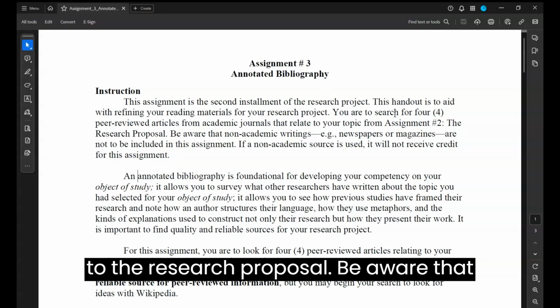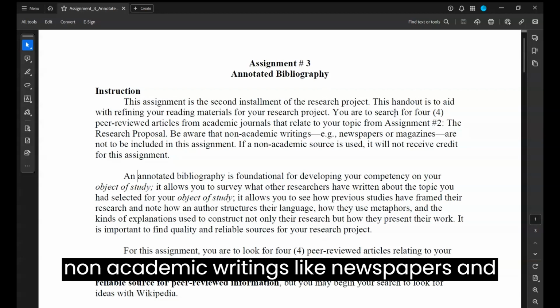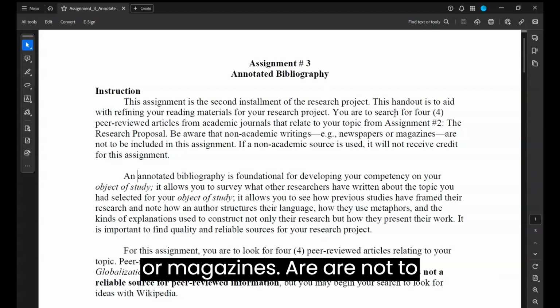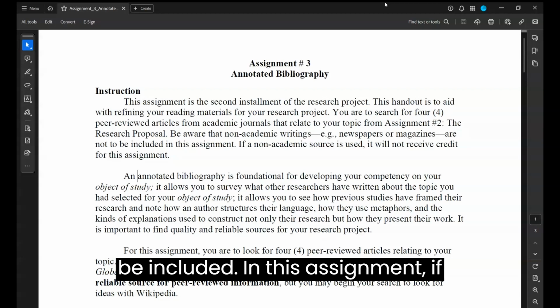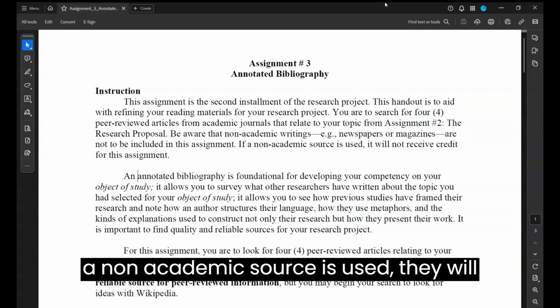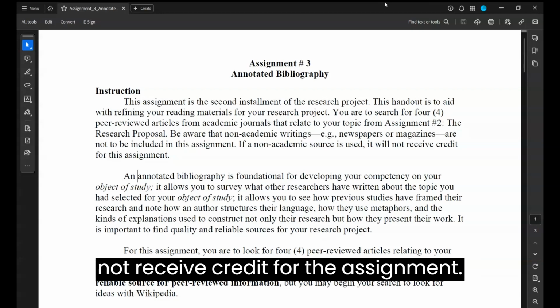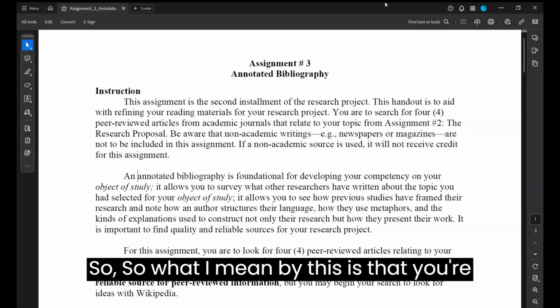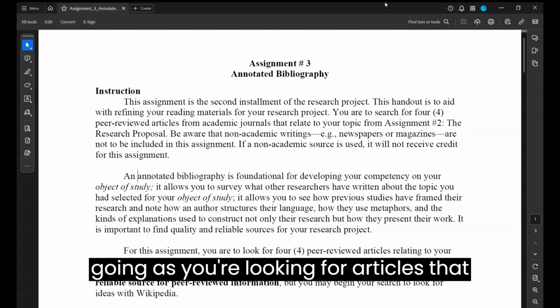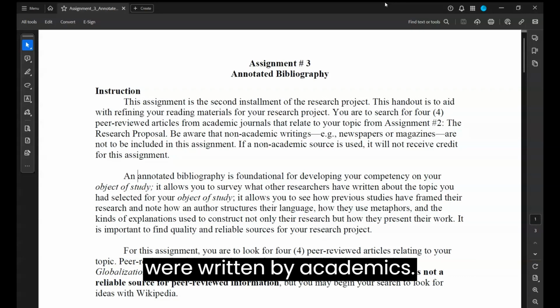Be aware that non-academic writings like newspapers and magazines are not to be included in this assignment. If a non-academic source is used, you will not receive credit for the assignment. What I mean by this is that you're looking for articles that were written by academics.